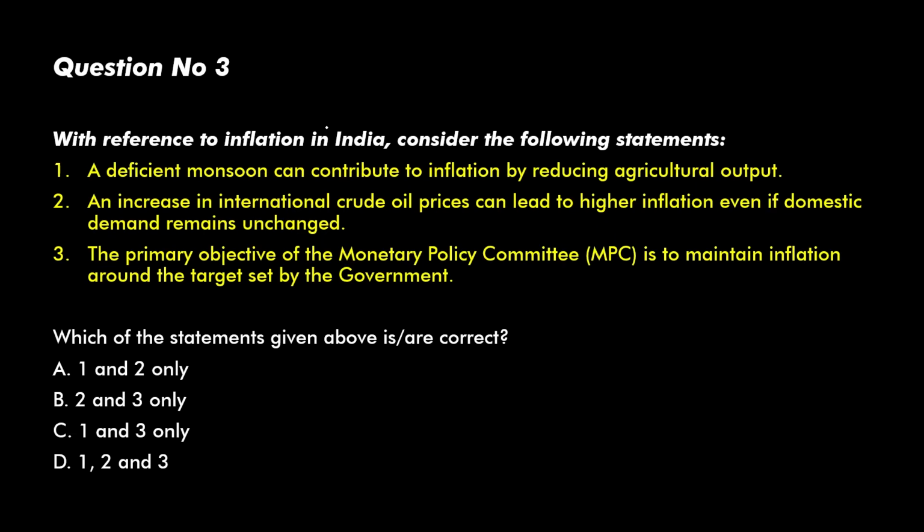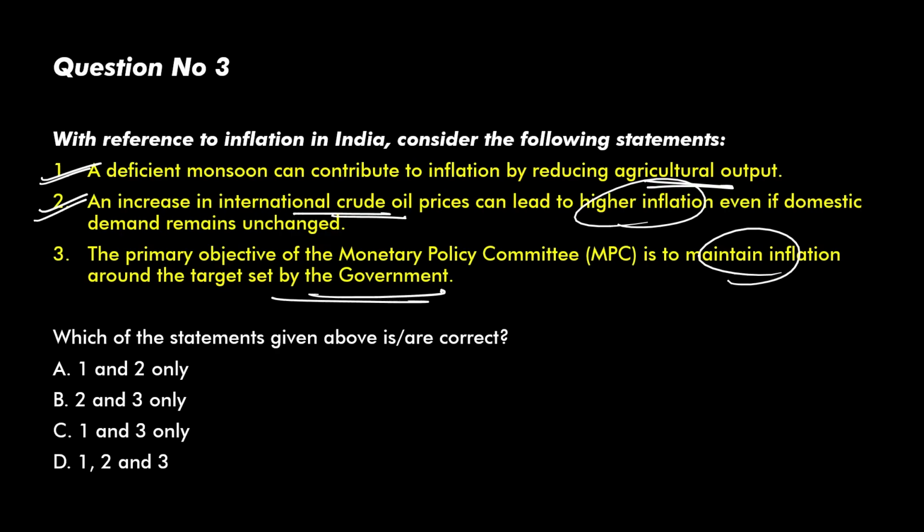With reference to inflation in India, consider the following statements. A deficient monsoon can contribute to inflation by reducing agricultural output. Exactly, it's correct. An increase in international crude oil prices can lead to higher inflation even if domestic demand remains unchanged. We discussed this in the earlier video, so it's definitely correct. The primary objective of the Monetary Policy Committee (MPC) is to maintain the inflation around the target set by the government. Yes, RBI and government set a target, and the Monetary Policy Committee's primary objective is to maintain that inflation rate. So it's correct. All 3 are correct. Option D.